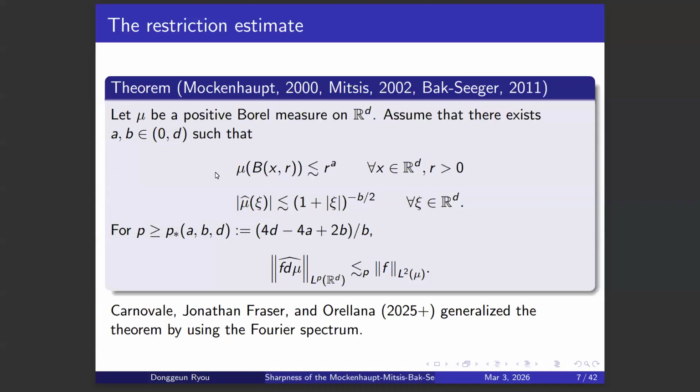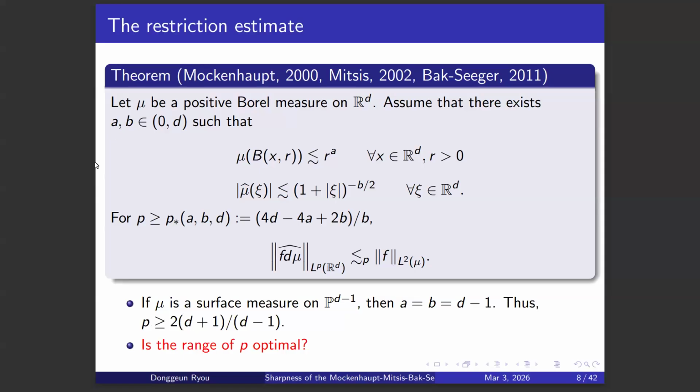And recently, that was even more generalized by the concept of Fourier spectrum, and that was done by Carl and Jonathan Fraser and Orponen. By the way, this is a different Fraser, because my coworker is Robert Fraser.